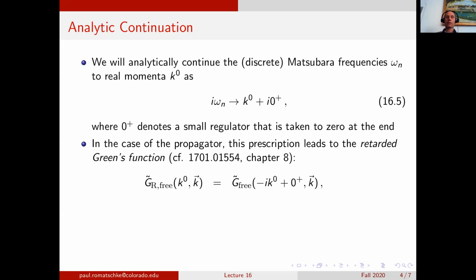It turns out that if we use this prescription of analytic continuation for the free propagator in momentum space, we find that the resulting Green's function is the retarded free propagator in Minkowski space. The corresponding discussion and technology to figure out that this is the proper Green's function is slightly beyond the scope of our introduction to quantum field theory, but if you're interested, have a look at the arXiv preprint, chapter 8, that discusses this in great detail.